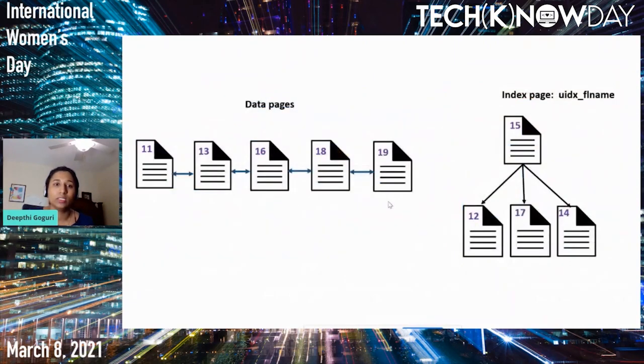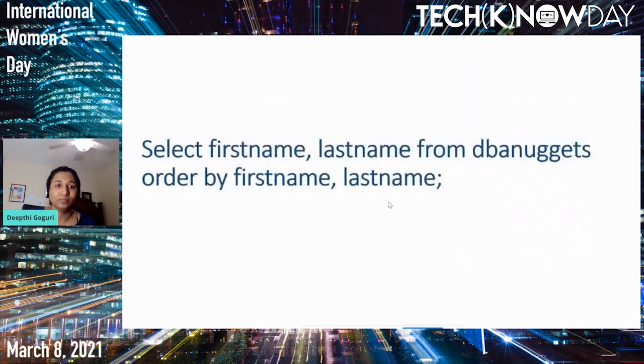Now this is how our database pages look like. We added one more database page, but our index looks the same, 4 pages. Now let's select first name, comma, last name from DBA Nuggets, order by first name, comma, last name. This is pretty straightforward, right? Because our index is on the first name, comma, last name.